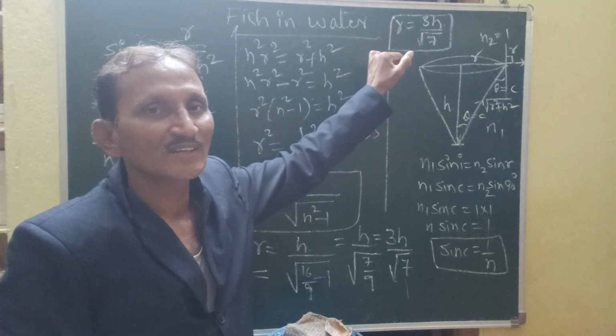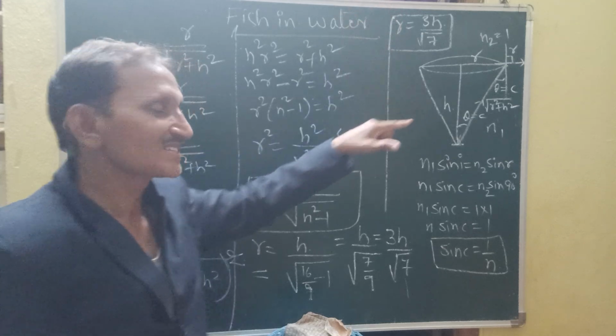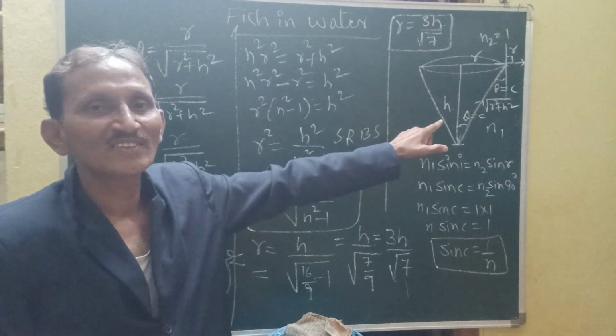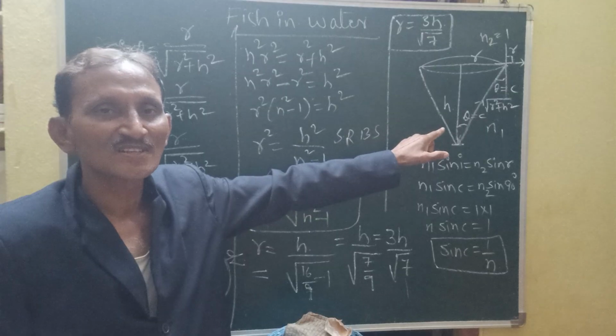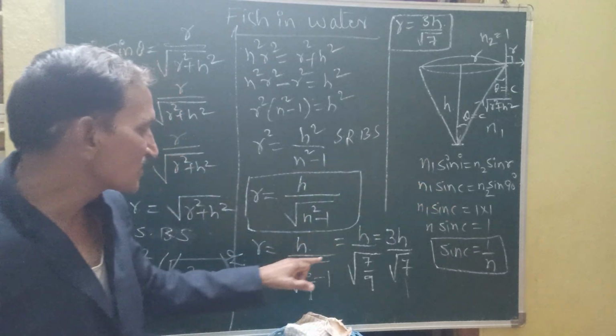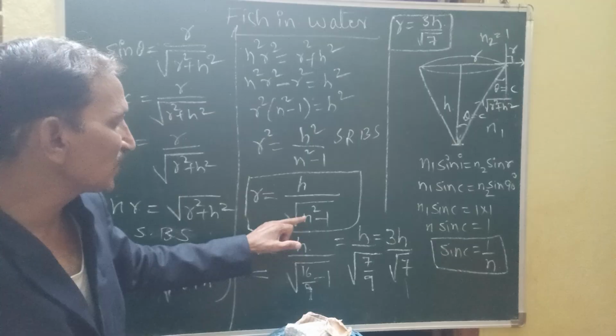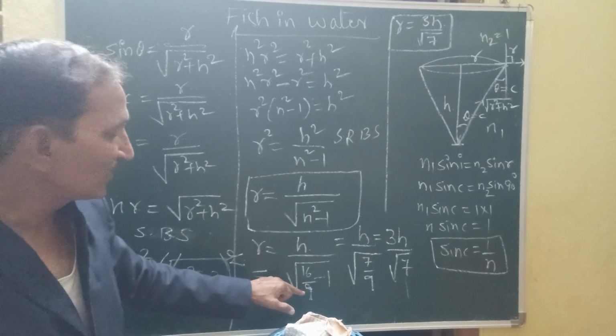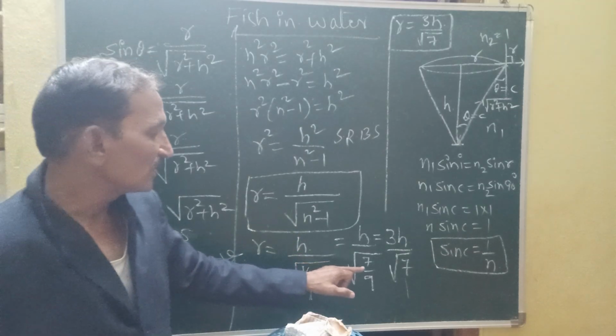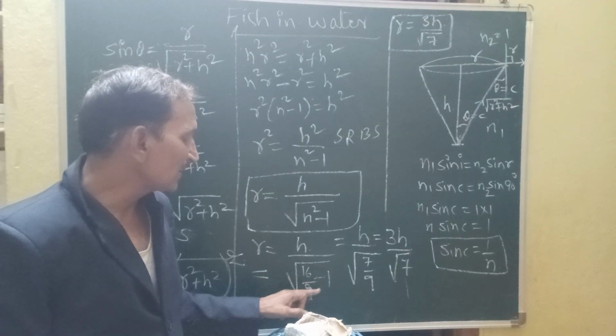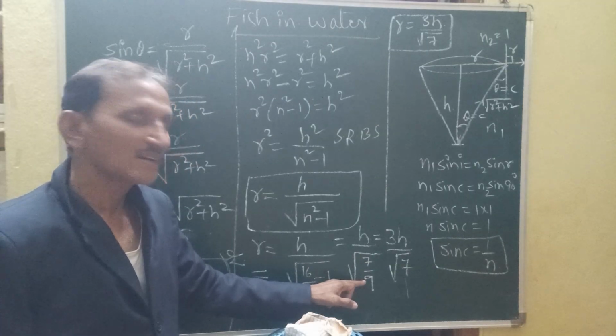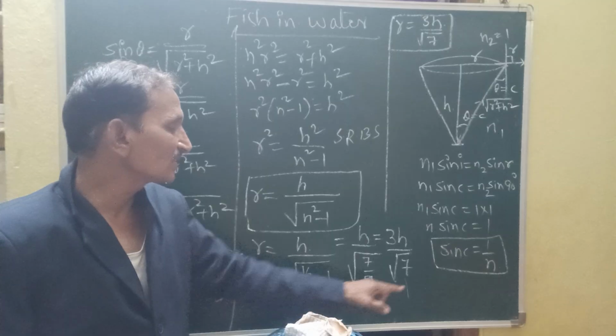Why did we get root 7 and 3 over there? Because the refractive index of the water is 4 by 3. 4 square by 3 square is 16 by 9. When you do the calculation, 16 minus 9 is 7, so 7 by 9. Root 9 is how much? 3. That 3 goes to the numerator.